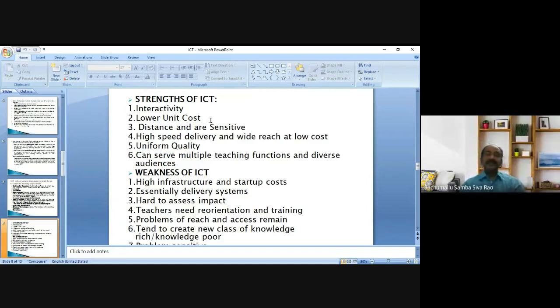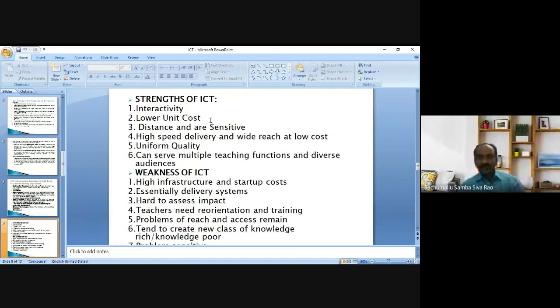In the teaching learning process there are many multiple teaching functions: to teach, to demonstrate, to explain, to give examples, to conduct a test, to conduct assignments, to prepare reports, to complete projects, whatever it may be. So multiple teaching functions can be served with the integration of ICT.